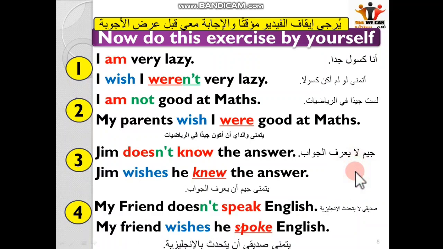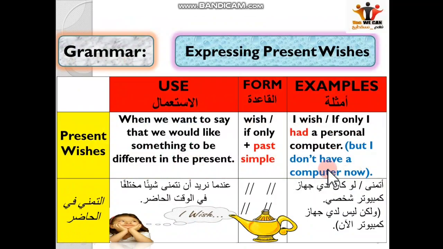And let's see the summary of the lesson here. This is a very short summary about expressing wishes in the present. Present wishes: the use is when we want to say that we would like something to be different in the present. And we've already talked about the form.